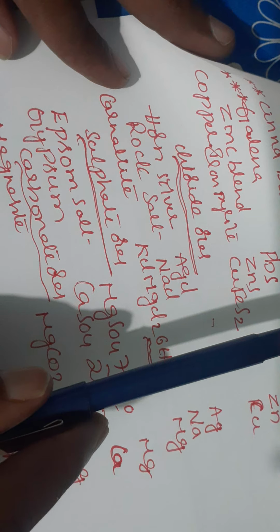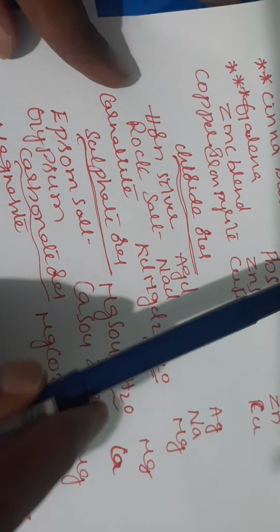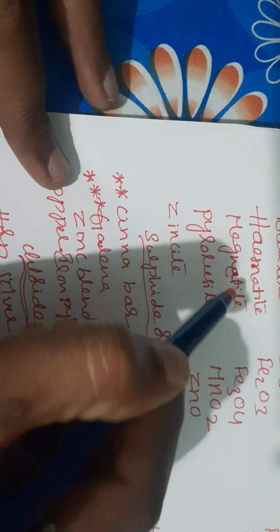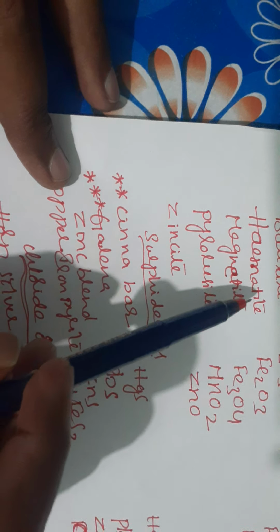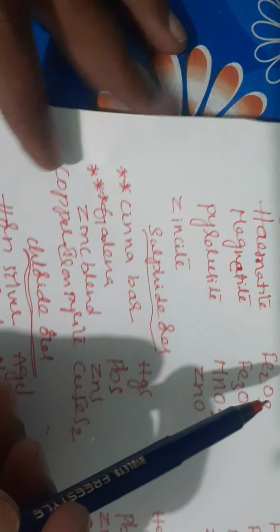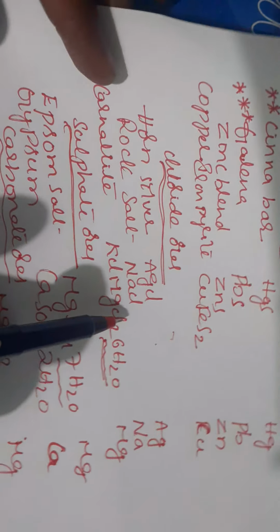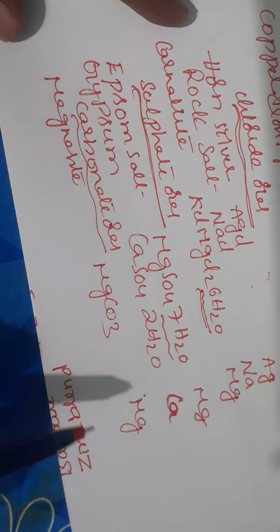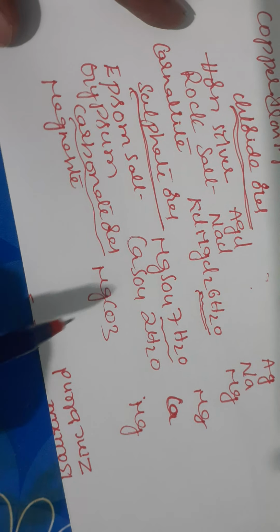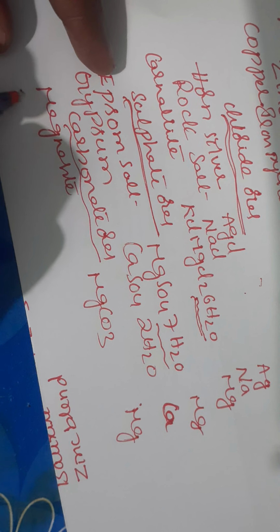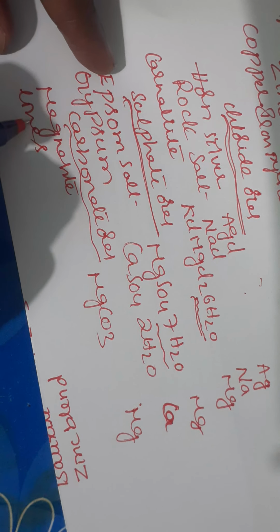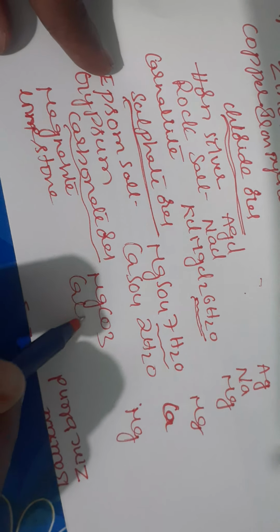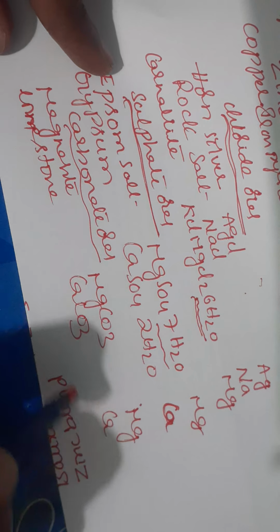Magnetite is Fe3O4 and magnesite is MgCO3. Magnetite is the ore of iron, magnesite is the ore of magnesium. And limestone, students, limestone formula is CaCO3, it is the ore of calcium.